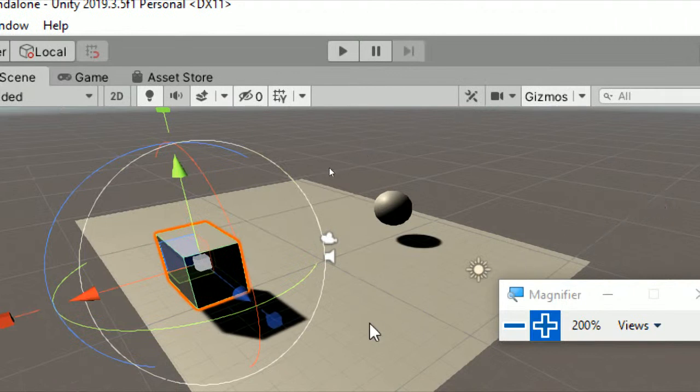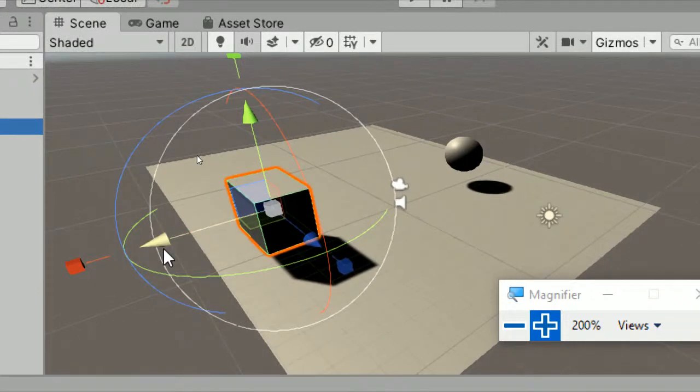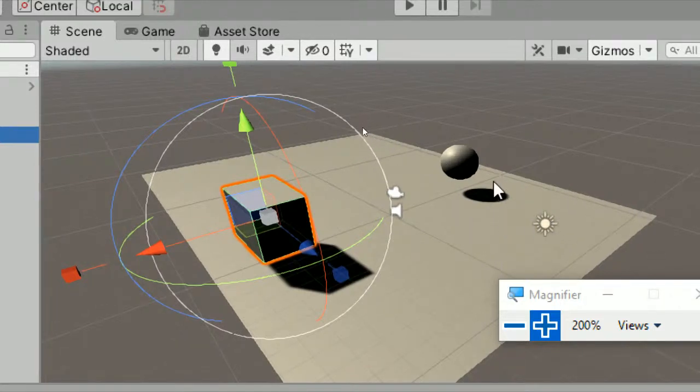You can see we can change the sizes by dragging it. We can also change the rotations of it, as well as the position. Here I have drawn a plane, and inside the plane I have kept a 3D cube as well. The sphere is also a 3D one, so I have kept that too. This indicates the direction of light. We used to say that the sun rises in the east, in that way you have to keep one direction.